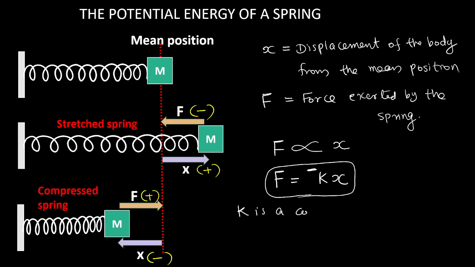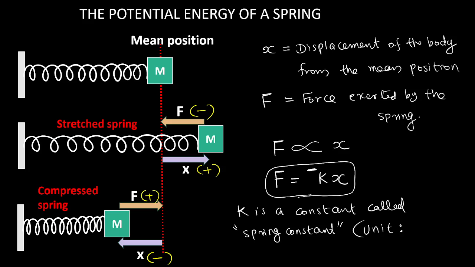K is a constant called spring constant. Spring constant k depends on the nature of the spring. Nature of the spring means what kind of material is used for the construction of the spring, what is the size of the spring, what is the diameter of the spring, like that. K is a fixed number which depends on the nature of the spring. Understood? K is a constant which is called spring constant. Unit, you have to understand unit.